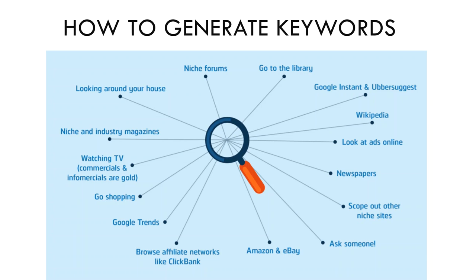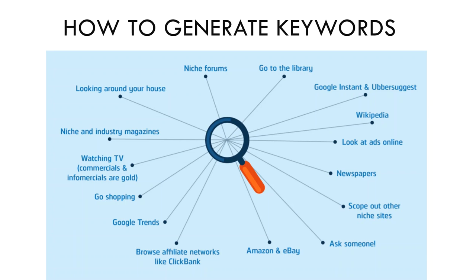Some may seem super simple, but you will be surprised at how many keyword ideas you will generate from these. Look up forums in your niche. Go to your library. See what book titles and subtitles are used. Use Ubersuggest or use Google Autocomplete. Search your initial products and keywords in Wikipedia. Or again, put your keywords into Google and see what those top Google ads, usually the top 3 to 4 listings, what keywords are they using in their descriptions, in their ad titles?